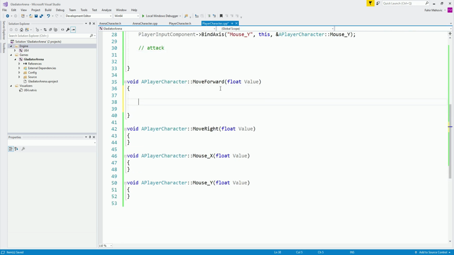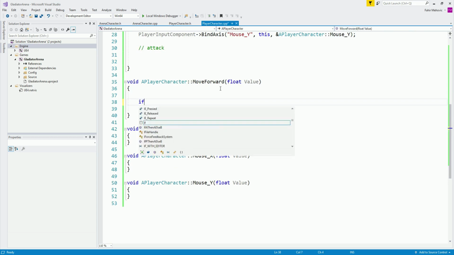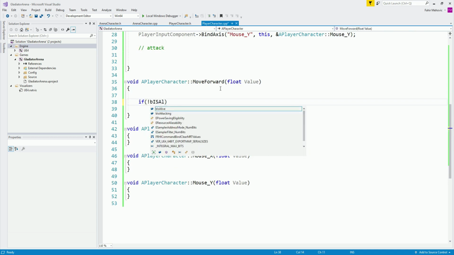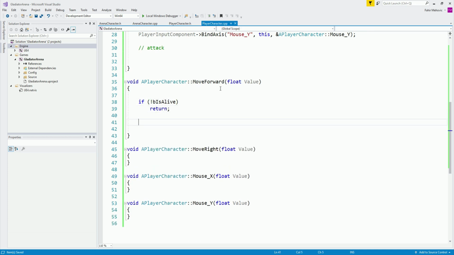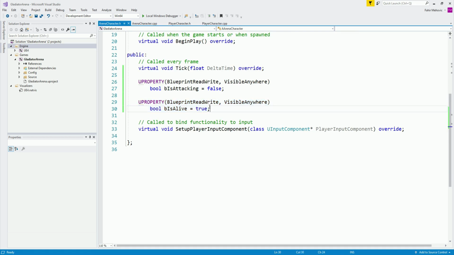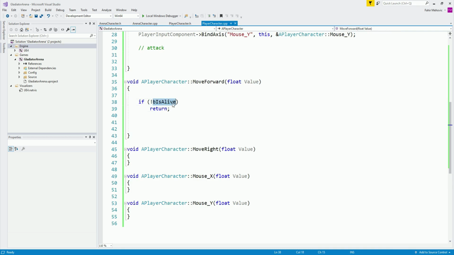Here, in order to move forward, first of all, I'm going to test if we are not alive. So if !bIsAlive, and notice I'm using an exclamation mark, which means it will make what's after it the opposite, which means essentially over here we're asking if we're not alive. And over here we set is alive to be true by default. Later on, when we add a damage system to our game and we detect damage, we're going to set is alive to be equal to false, and the exclamation mark will make it the opposite, which is true, and we will hit the return statement. And when we hit a return statement in a void function, it will simply exit outside of that function, and it will not execute the code that is below it. So that's how it works.